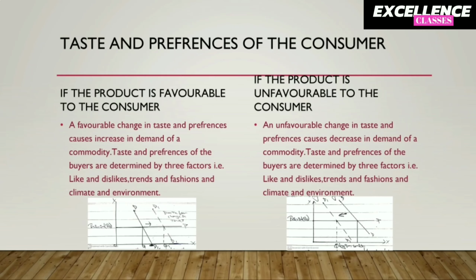Either the product may be favorable to the consumer or it may be unfavorable to the consumer. Taste and preferences of the buyers are determined by 3 factors, that is likes and dislikes, trends and fashions, and climate and environment. A favorable change in the taste and preferences of a consumer causes an increase in the demand of a commodity. As you can see in the diagrams drawn below, due to the favorable change in taste and preferences of a consumer, the demand curve shifts to the right.